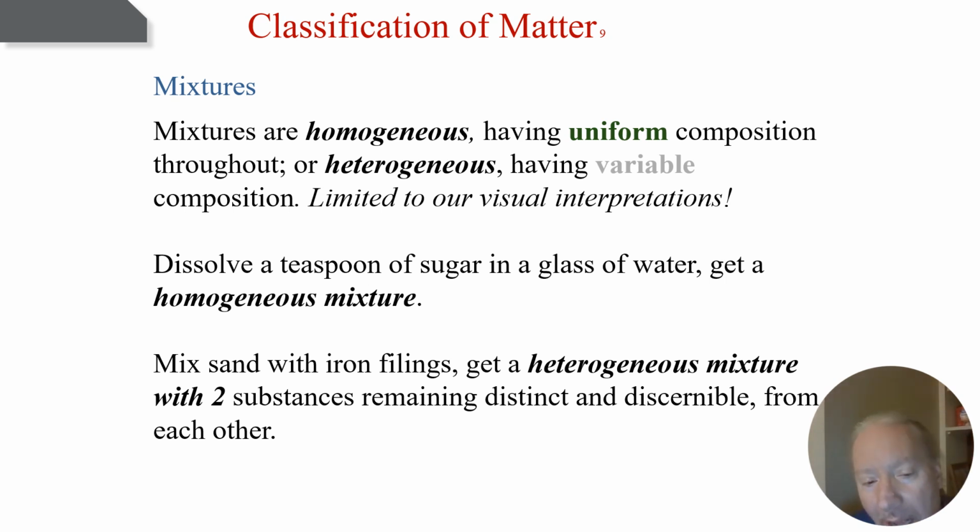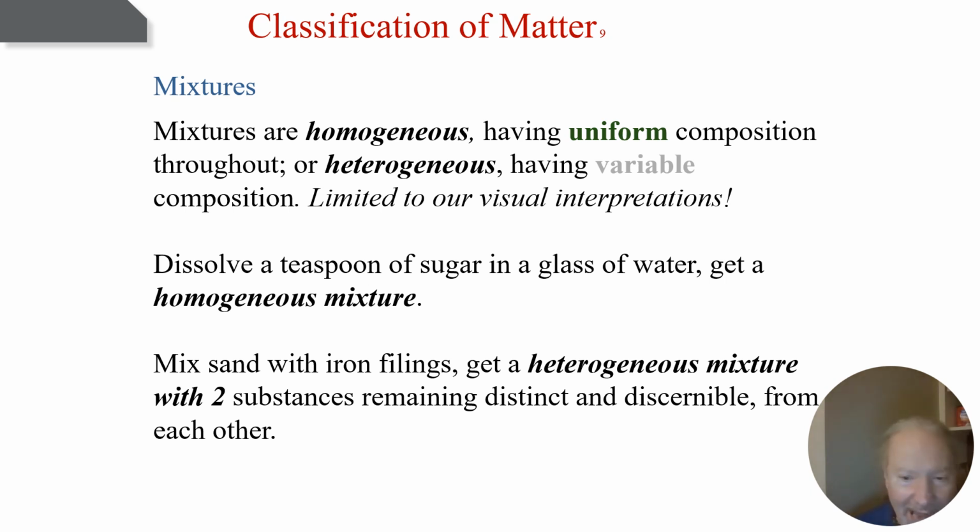Now take, for example, two solids. Maybe it's not a solid, but a granule. Okay, these are solid granules, but we could have a glass of sand and we could have a glass of iron filings. Just looking at the sand, it would be homogeneous, and just looking at the iron filings, if they're ground up small enough, it wouldn't look any different to our eye. Each of these taken apart would be homogeneous.